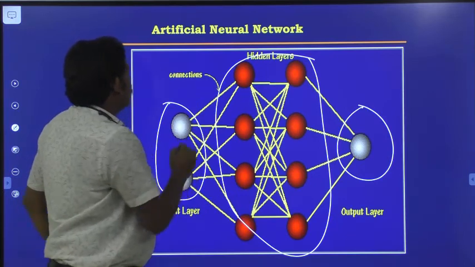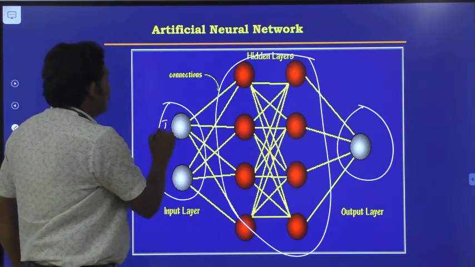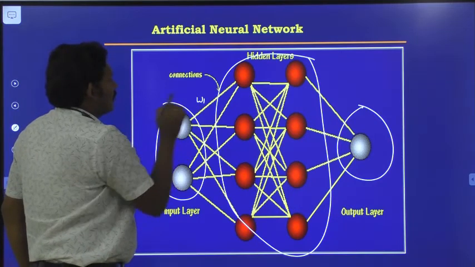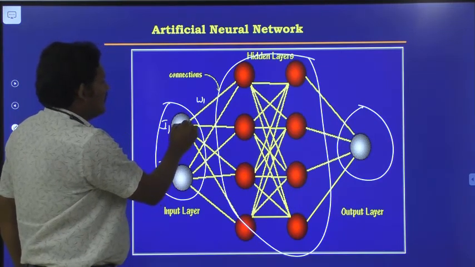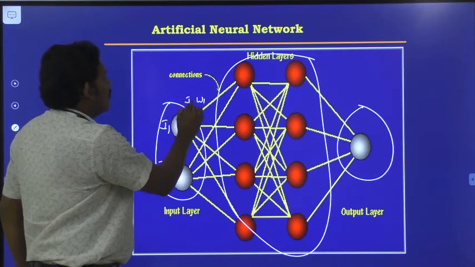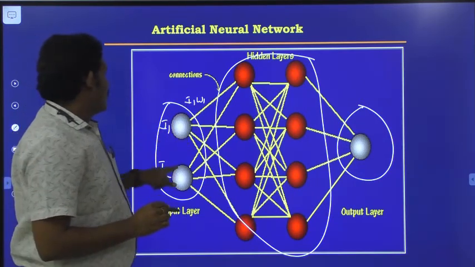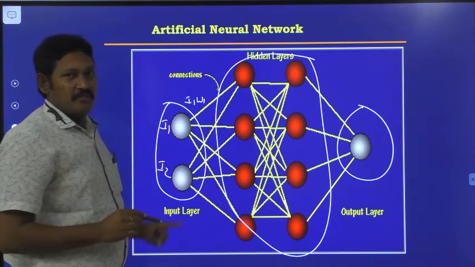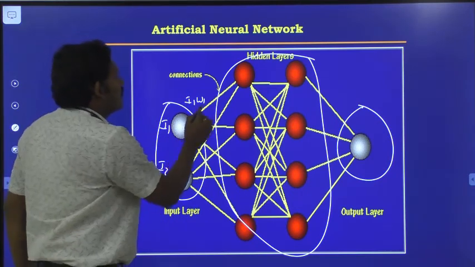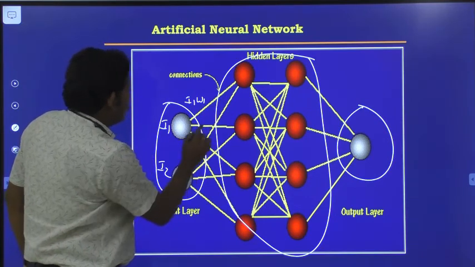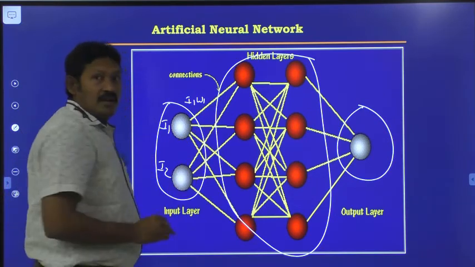Let us suppose this is I1, I2. This is W1, so it will have some weights. W1 is the weight of the first input, and W2 is the weight of the second input. Like that, I1 with W1, I2 with W2.